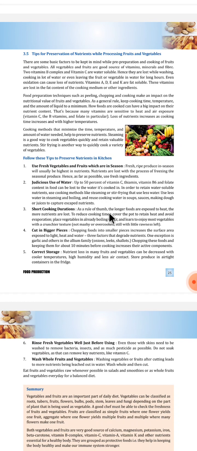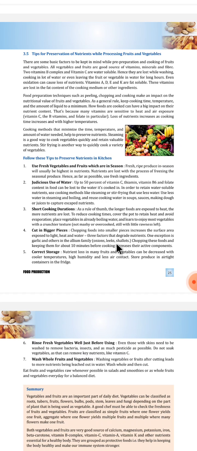Short cooking duration. As a rule of thumb, the longer foods are exposed to heat, the more nutrients are lost. To reduce cooking time, cover the pot to retain heat and avoid evaporation. Place vegetables in already boiling water and learn to enjoy most vegetables with a crunchier texture. Cut in bigger size. Chopping foods into smaller pieces increases the surface area exposed to light, heat and water.